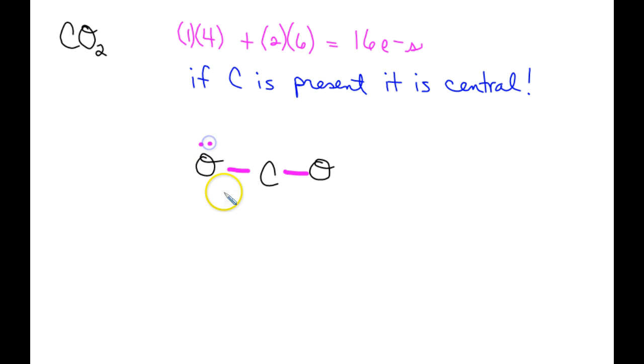Then we're going to keep counting. So 2, 4, 6, 8, 10, 12, 14, 16. Uh-oh, we're not done. Poor carbon in the middle only has 4 electrons and it needs 8. So what we're going to end up doing is moving a pair from each oxygen to the middle. So what our structure ends up looking like